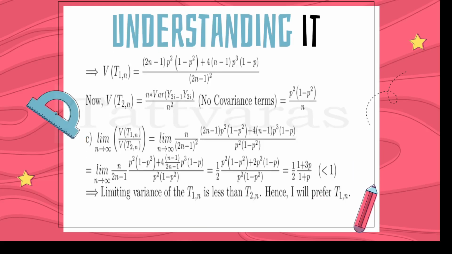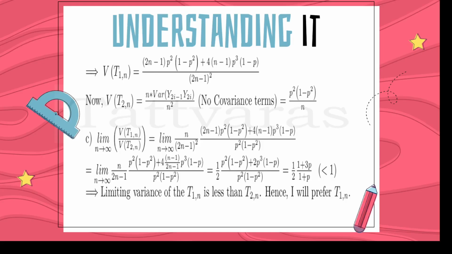Thus variance of T1n is equal to (2n minus 1) into p square into (1 minus p square) plus 4 into (n minus 1) into p cube into (1 minus p), divided by (2n minus 1) whole square. And variance of T2n is pretty easy since it has no covariance terms. All the terms are independent. Thus, the variance becomes p square into (1 minus p square) by n. Next, we need to find out the limit.